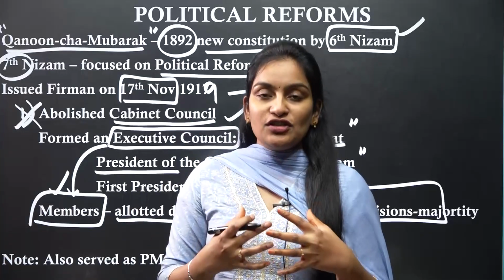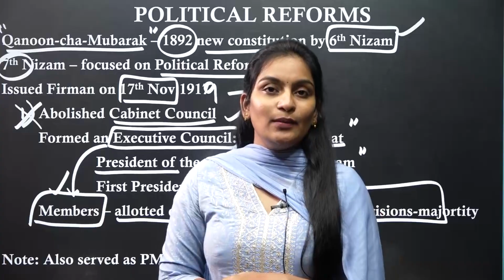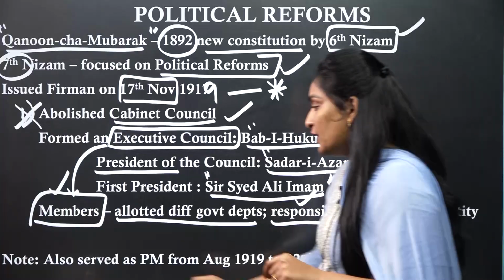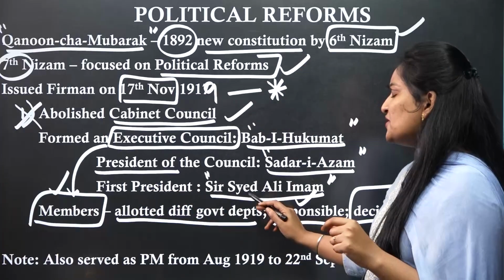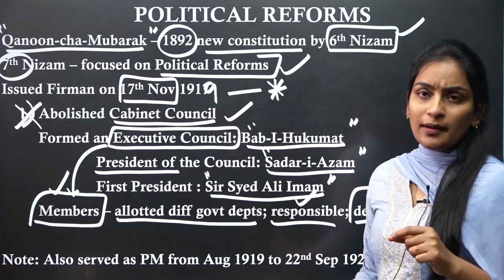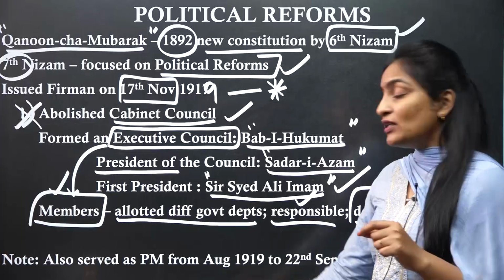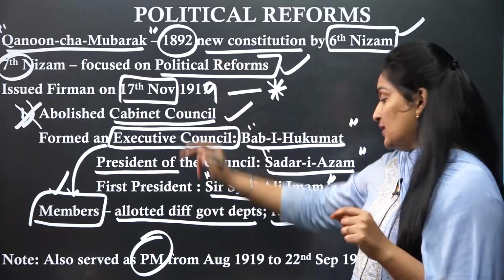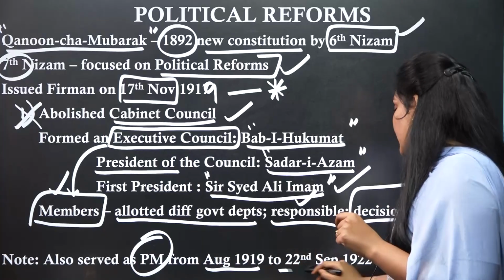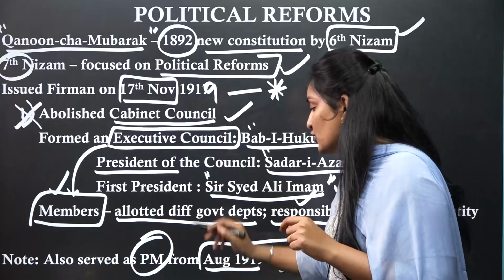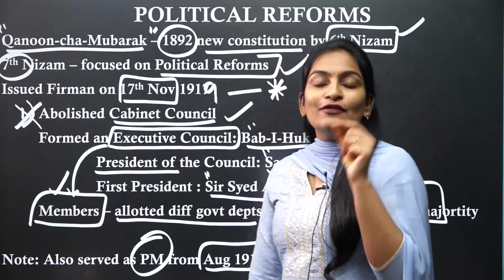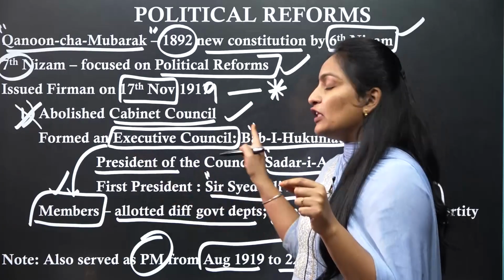So decisions will be taken in this council based on what, Nana? It was based on majority. But remember here, the first president, Sir Syed Ali Imam unnar kada, he was also the prime minister of the 7th Nizam from August 1919 to 22nd September 1922. It means that the prime minister himself will become the president of the council.